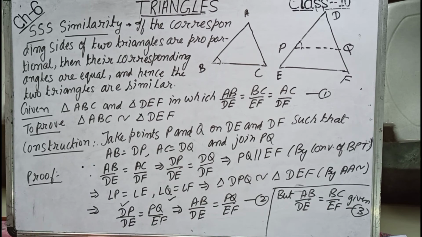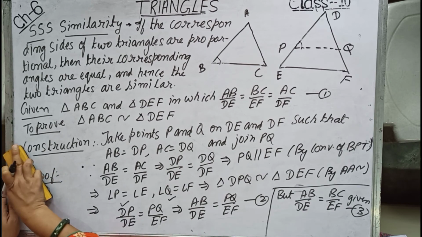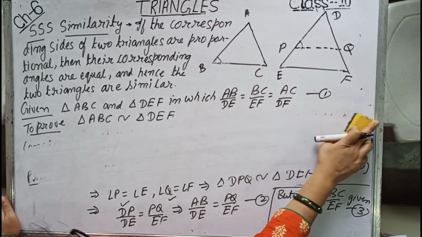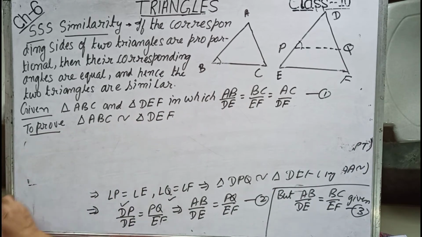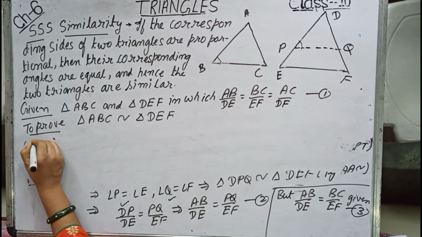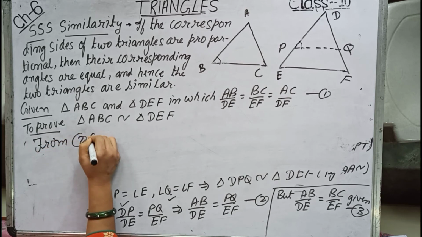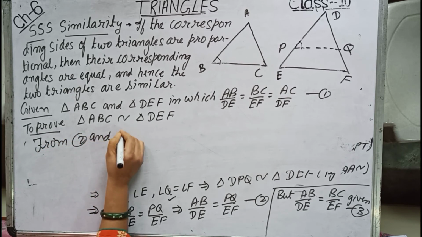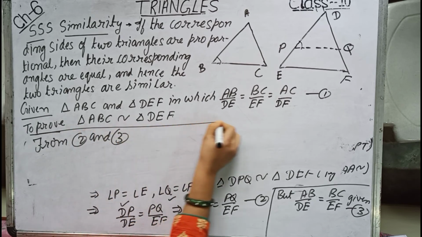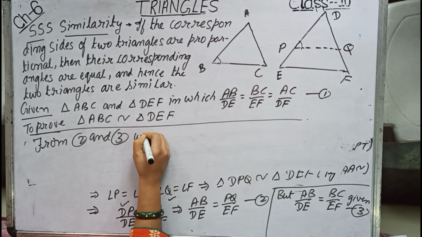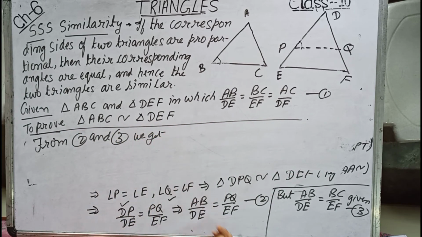So from 2 and 3 we get, 2 is saying that AB by DE equals PQ by EF, and 3 is saying AB by DE equals BC by EF.